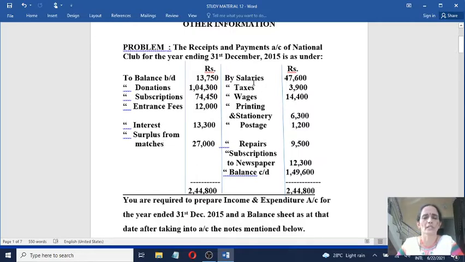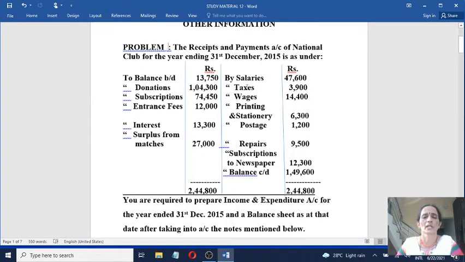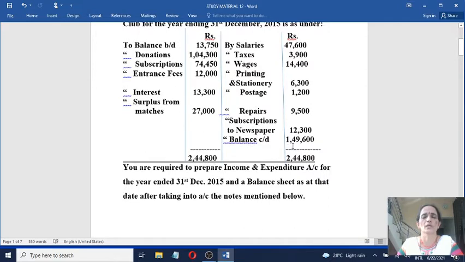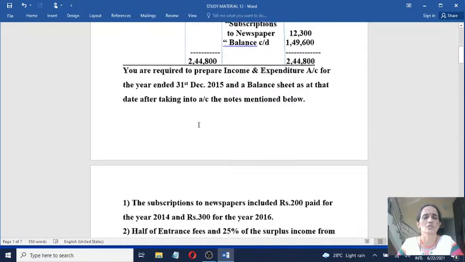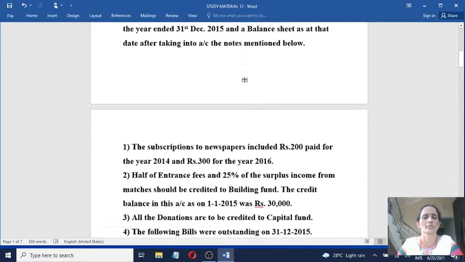Come to the payment side. Here so many payments are given, so many expenditures are given: salaries, taxes, wages, printing and stationery, postage, repair expenses, subscriptions to newspaper paid. So many revenue expenditures are given. They won't come under the opening balance sheet. Closing cash balance will come in the closing balance sheet on the asset side. Come to the adjustments, and here you are told which accounts you have to prepare. You are asked to prepare income and expenditure account and closing balance sheet.